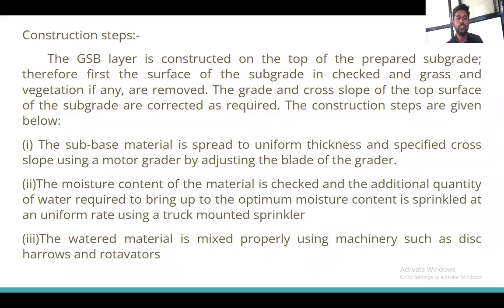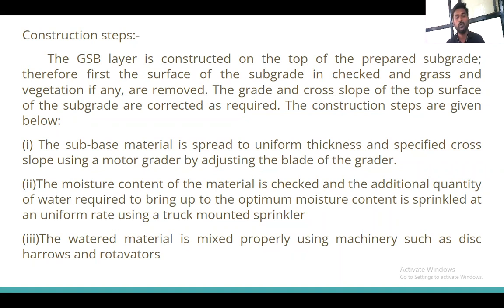Then the second step is that the moisture content of the material is checked, and the additional quantity of water required to bring it up to the optimum moisture content is sprinkled at a uniform rate using a truck mounted sprinkler. Now, what is the second step? We have to check the water content of that soil. When we are preparing the subbase material, we also have to check the water content. If the water content is up to the optimum moisture content, then it is okay. But if it is less than the optimum moisture content, we have to sprinkle water using truck mounted sprinklers.